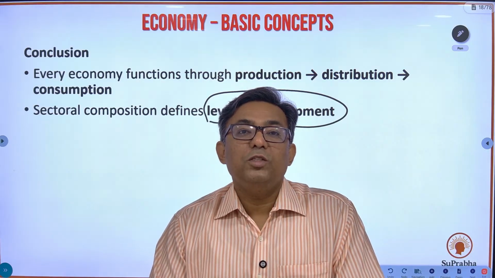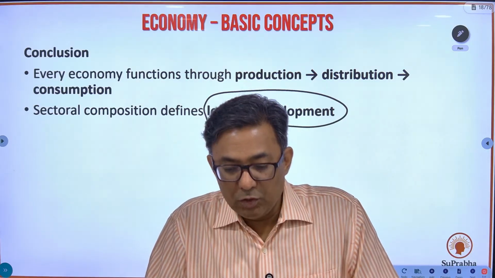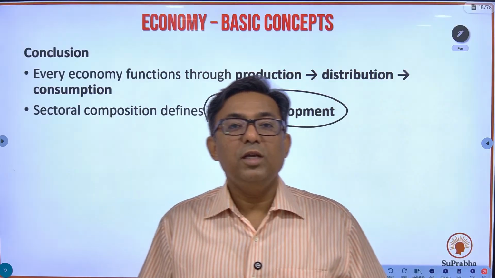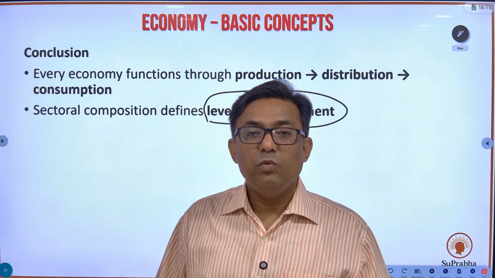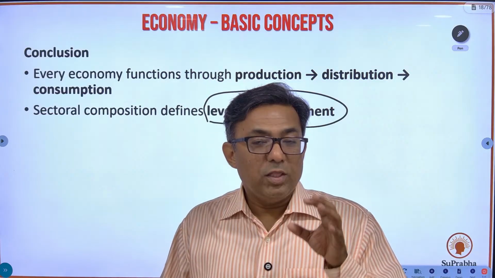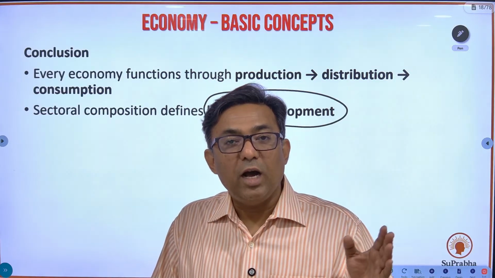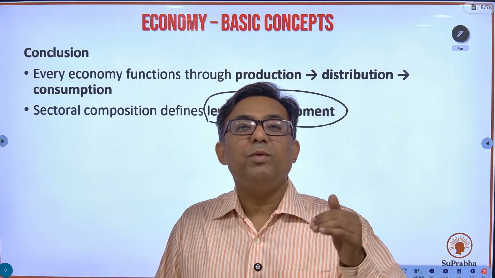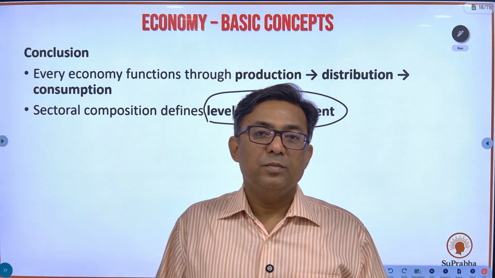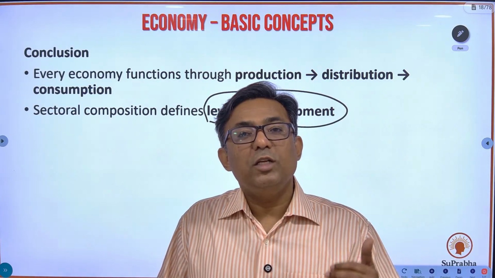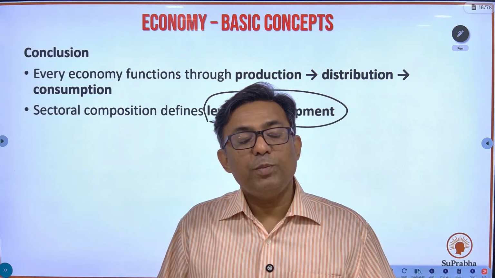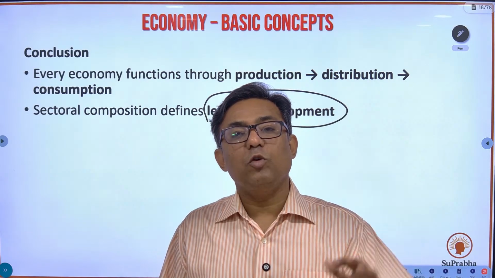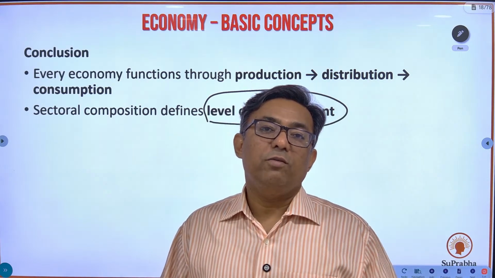Production is very less in the country. The technology for production is not available in the country, and therefore this economy is known as an underdeveloped economy or a developing economy, because there is no technology available for manufacturing. So if the share of the primary sector is dominant, that economy is yet to be fully developed.